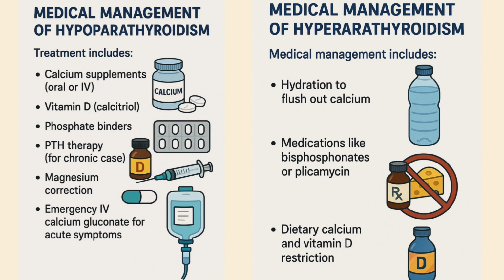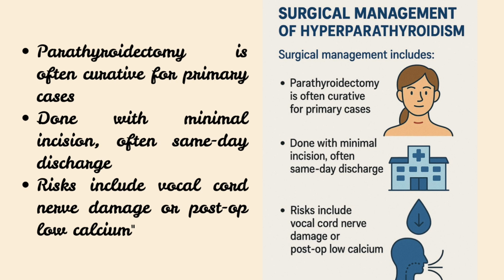On the other hand, for the medical management of hyperparathyroidism, hydration to flush out calcium, medications like bisphosphonates and plicamycin, and dietary calcium and vitamin D restrictions can be done to reduce the symptoms of the patient. After medical management comes surgical management, in which parathyroidectomy is often curative for primary cases, done with minimal incision, and often same day discharge is possible. Risks include vocal cord nerve damage or post-op low calcium levels.